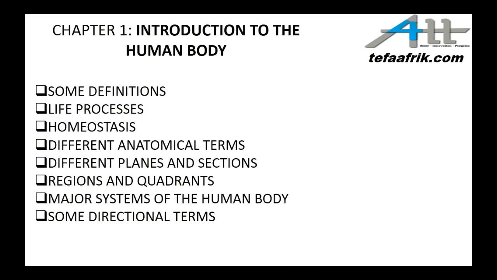Looking at the introduction to the human body, we will have some definitions. We'll talk of simple life processes, that's growth and other life processes. We'll talk of homeostasis, which is the maintenance of a constant internal environment in the body. We'll talk of different anatomical terms. We'll look at the different planes and sections of the body, the regions and quadrants of the body, the major systems of the human body, and we'll have some directional terms.